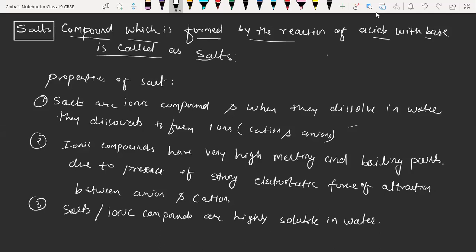The universal law we have is that like dissolves in like. So ionic compounds are polar in nature. Sir, what does polar mean?